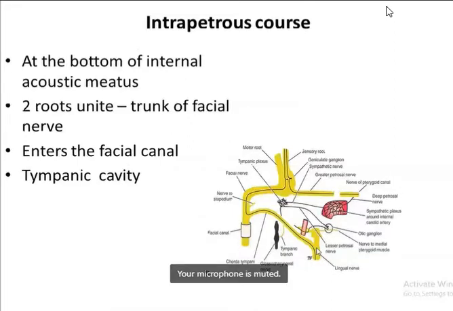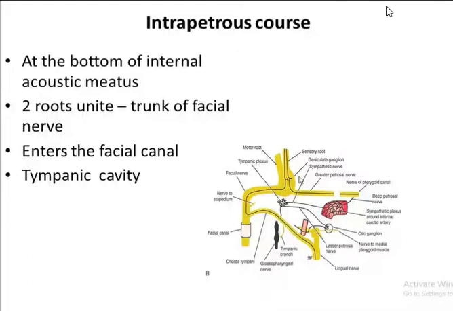Now coming to the intrapetrous course. At the bottom of the internal acoustic meatus, the two roots, the motor and the sensory root, come together. This is the motor root here, and this is the sensory root. The motor and the sensory root unite and form the trunk of the facial nerve. Here it forms the trunk of the facial nerve. Then after forming the trunk, it enters the facial canal. So where do you find the facial canal? Within the tympanic cavity.